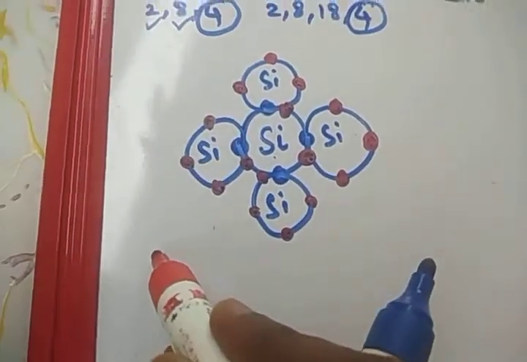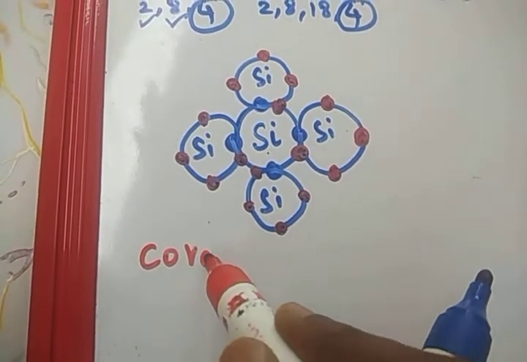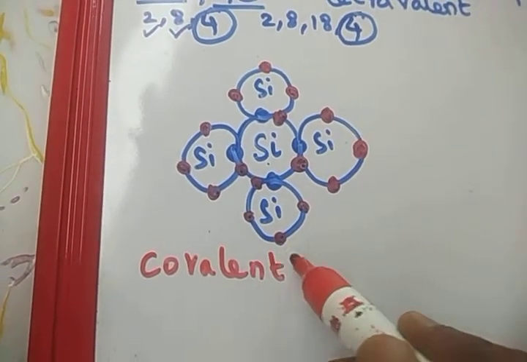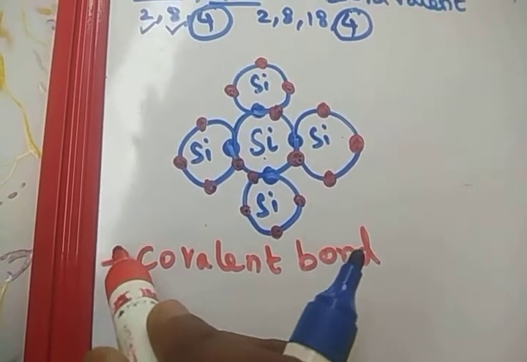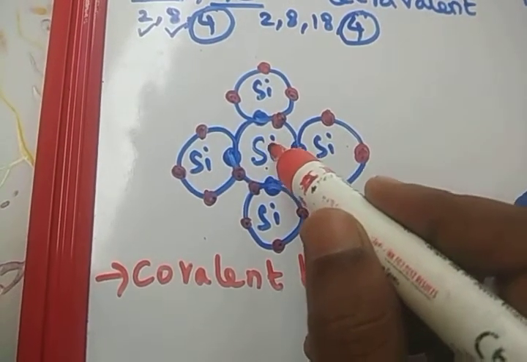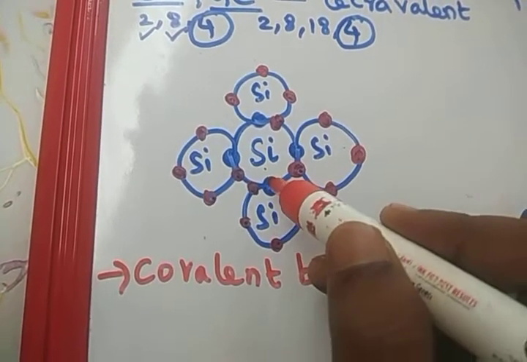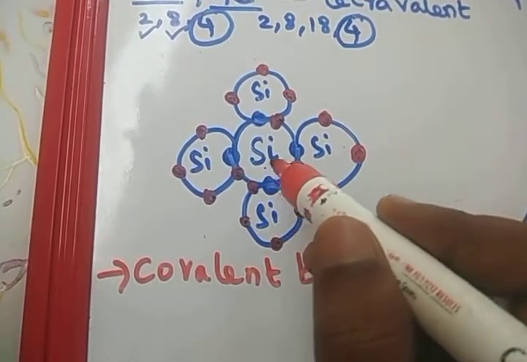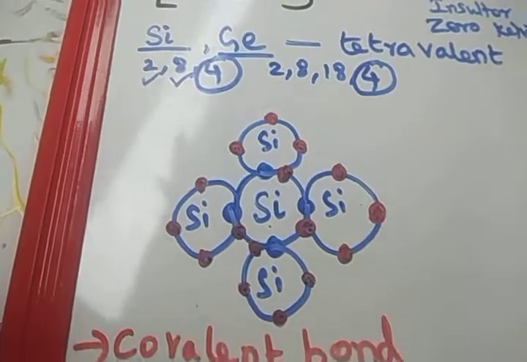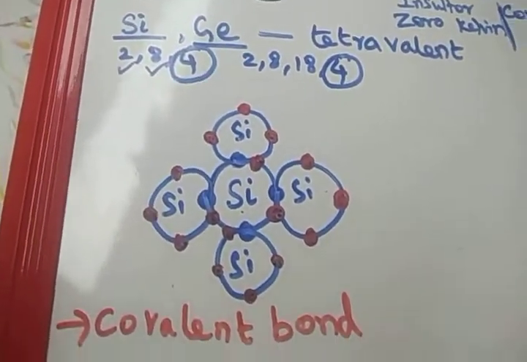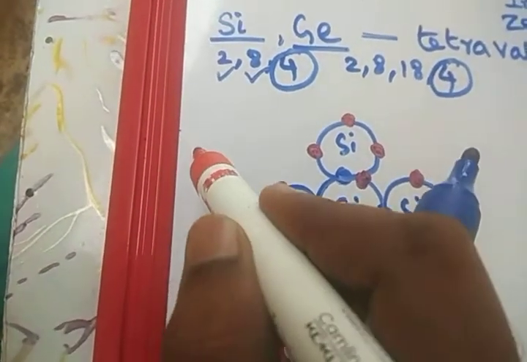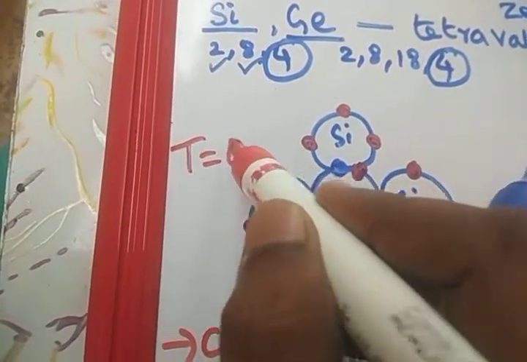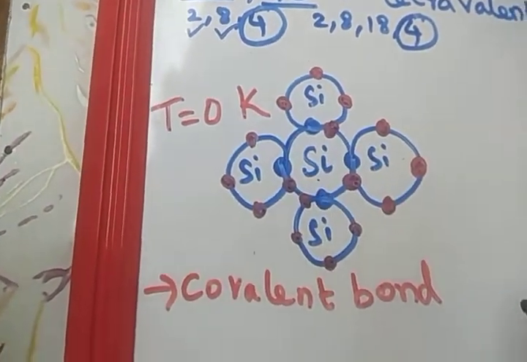This bond is called a covalent bond. Covalent bond means mutual sharing of electrons. This atom gives one electron, and that atom gives one electron. These two make a bond called a covalent bond. Mutual sharing of electrons, a very important thing. These things happen at temperature T equal to 0 Kelvin.